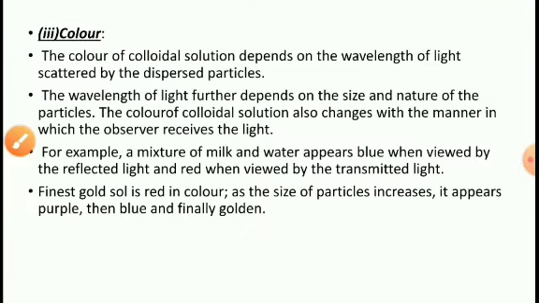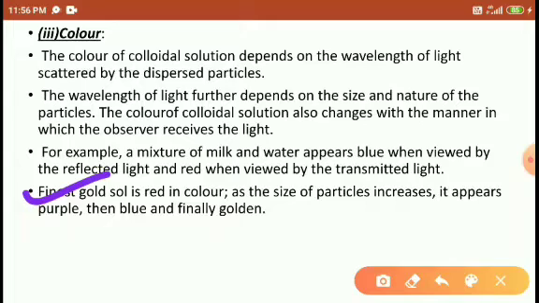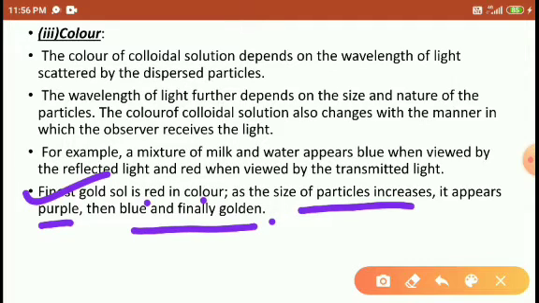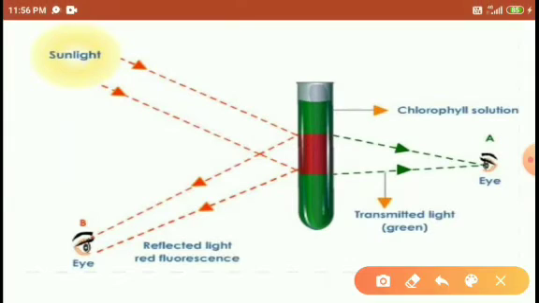That's it, students. Similarly, for gold sol, which is red in color when the particles are finest, as the particle size increases it appears purple, then blue, and finally golden. So in gold sol, as the particle size increases, it appears purple, then blue, and finally gold. That's it, students.